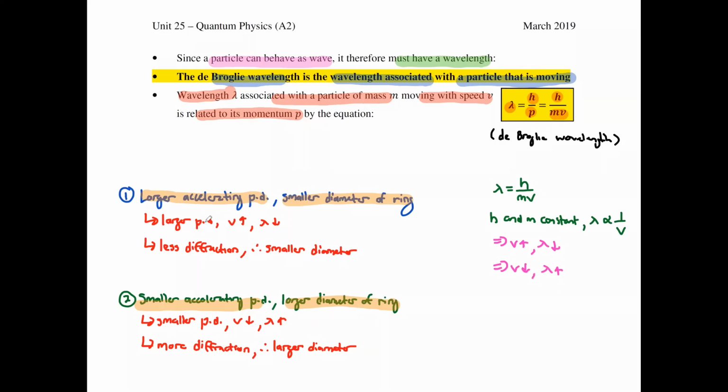When you have a larger accelerating PD, this results in electrons with higher speed and hence a smaller wavelength. When compared to your gap width, you're going to have less diffraction, therefore a smaller diameter of your concentric ring. And on the other hand, when you have a smaller PD, your electrons will have lower speed but higher wavelength here. And now when compared to your gap width, this results in more diffraction, therefore you're going to get a larger diameter of your concentric ring. Okay, so that should be it for your wave particle duality.